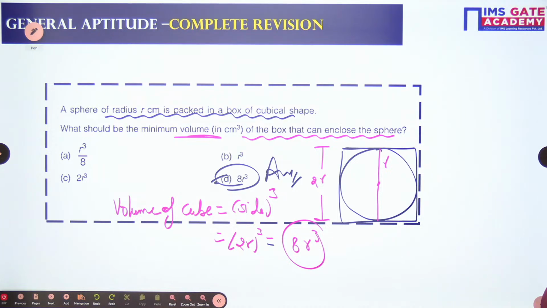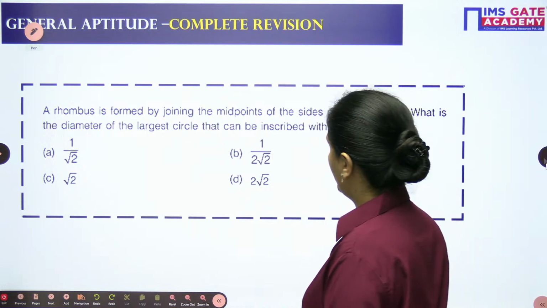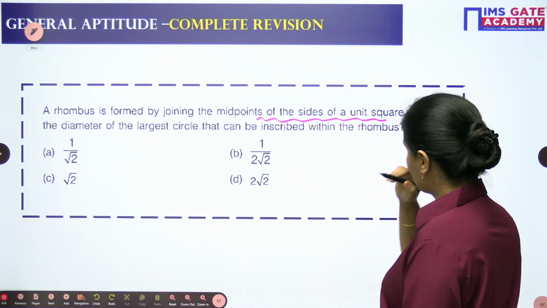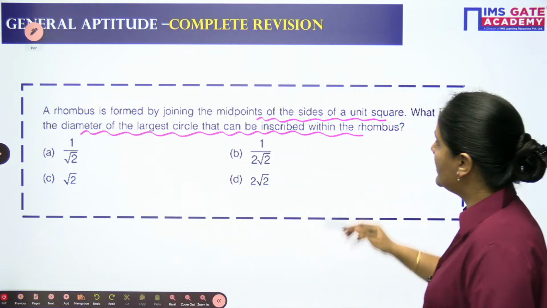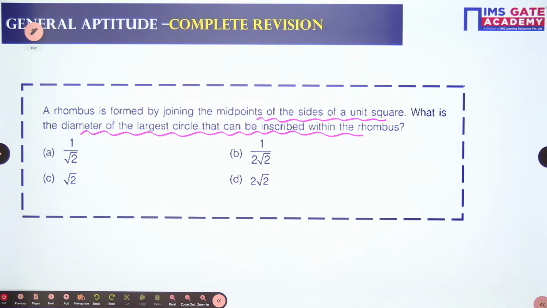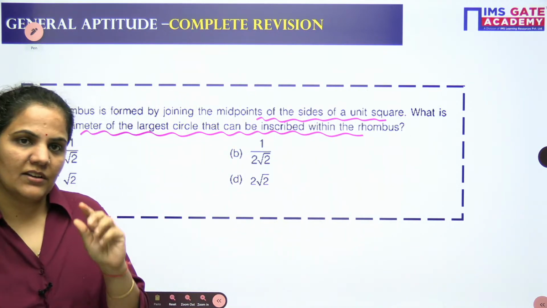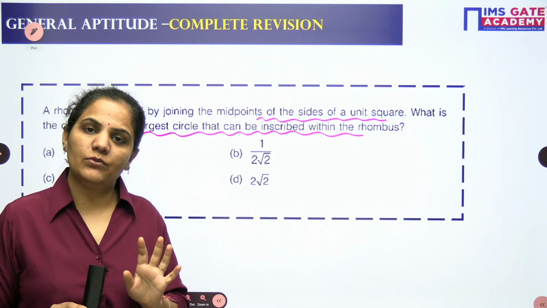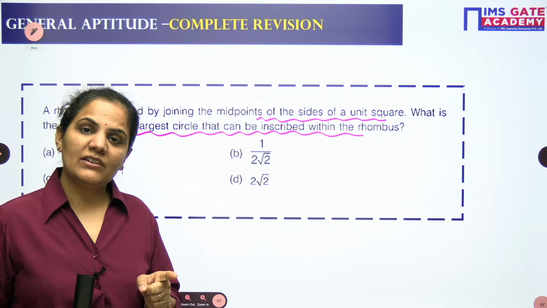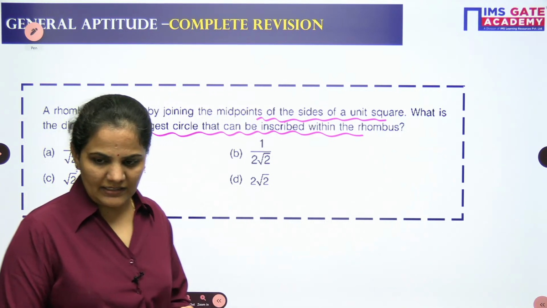Chalo, let's come to the next question. A rhombus is formed by joining the midpoints of the sides of a unit square. What is the diameter of the largest circle that can be inscribed within the rhombus? This is also a very good question. Just read it again here. These two questions are those type of questions where you need to read the question very carefully. If you are comfortable with the language, if you can understand what is given, then your question is done.